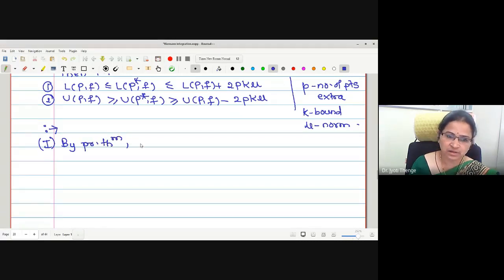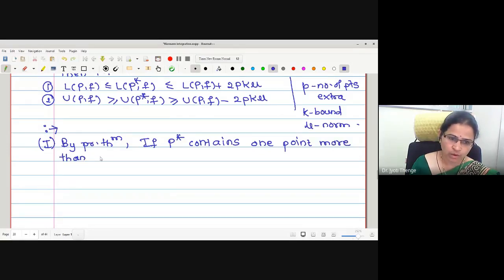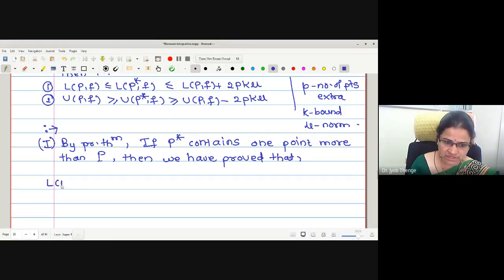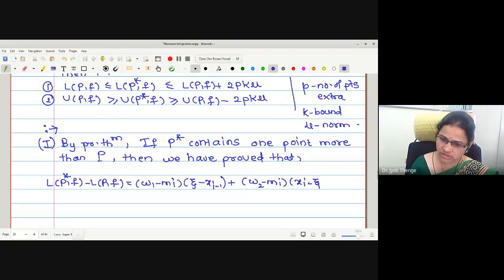By the previous theorem, if P star contains 1 point more than P, then we have proved, and we will write that as star one statement, that L P star F minus L P F is equal to (W1 minus Mi) into (zeta minus xi minus 1) plus (W2 minus Mi) into (xi minus zeta). This is the statement we have proved by considering only 1 point extra.